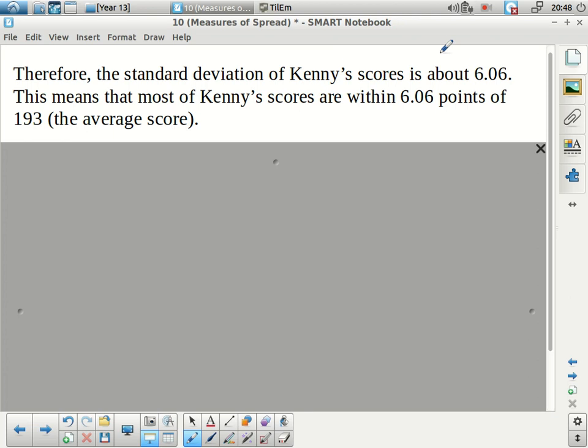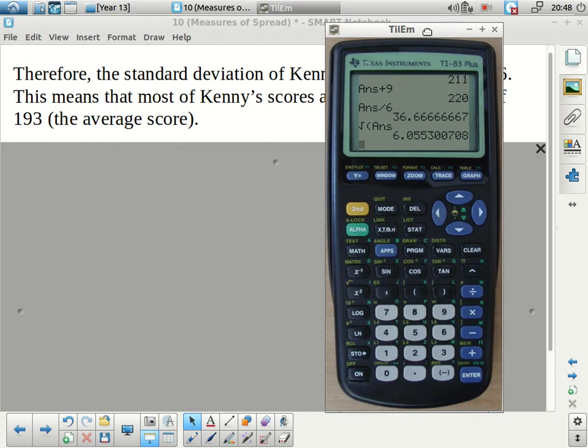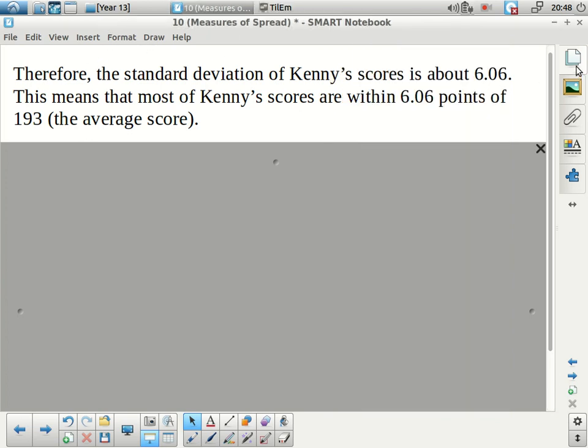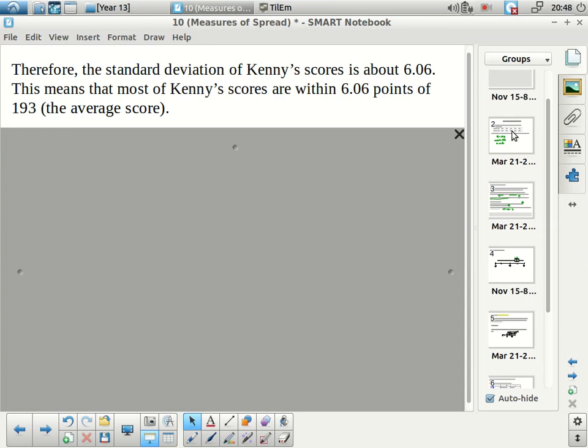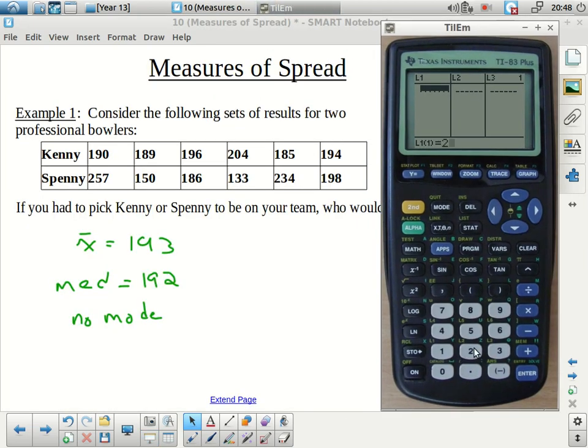Okay, so to compare, we're going to do the same thing for Spenny's, but instead of doing it by hand, I'll show you how to do it with a graphing calculator. Actually, the process is pretty much exactly the same as what we did the other day. It's in that list of calculations. Once the calculator is clear, if I go into edit and I go into my list, we're just going to grab Spenny's scores and put them into the calculator. So we had 257.